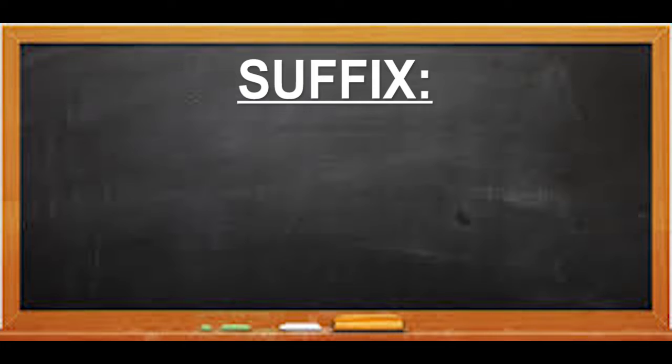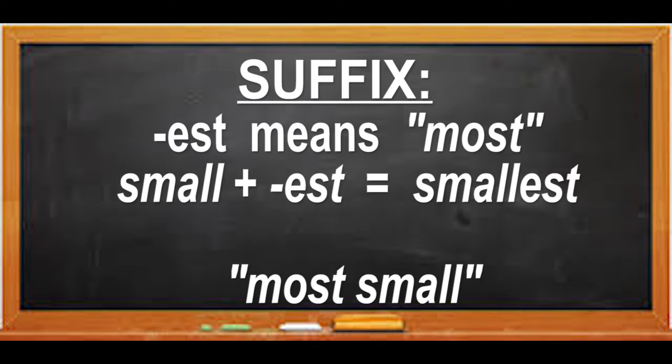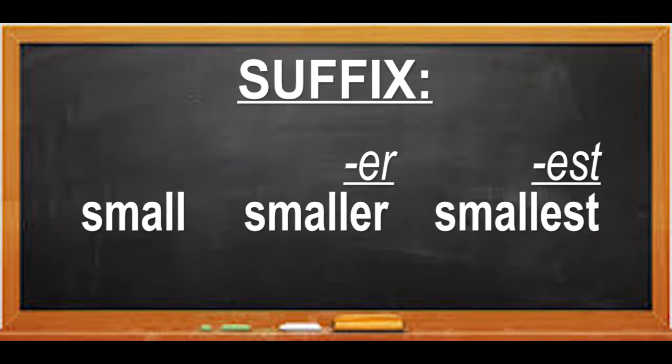Here's another example. The suffix "er" means more. Small plus er equals smaller, more small. The suffix "est" means most. Small plus est equals smallest, most small. So you see, we have smaller, smallest, coming from small. Okay?